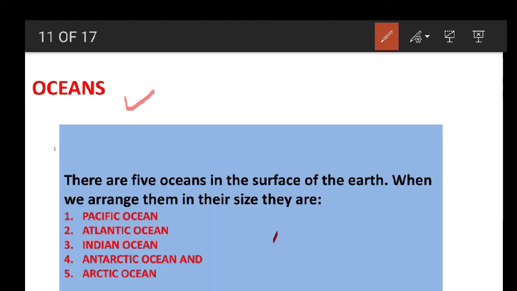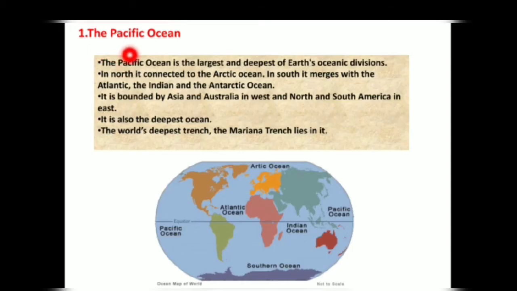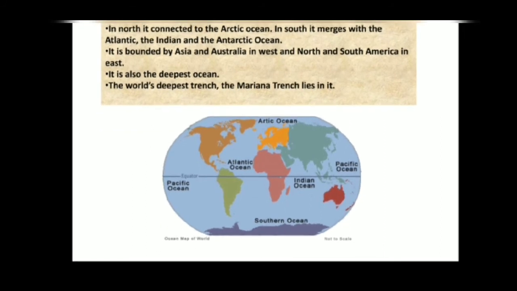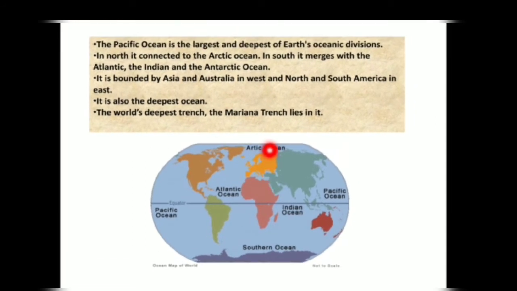Oceans. There are total 5 oceans in the world and all oceans are connected with each other. First, the Pacific Ocean. It is the largest and deepest ocean in the world. North side is merged with Arctic Ocean.